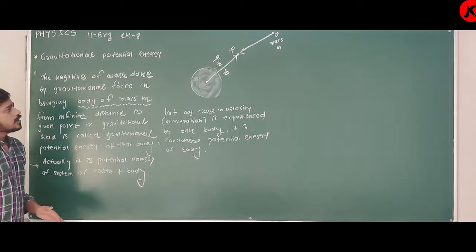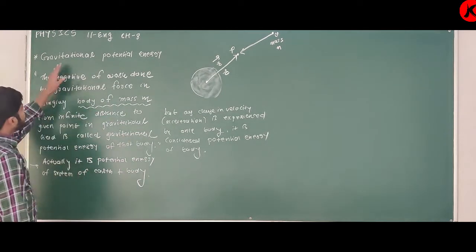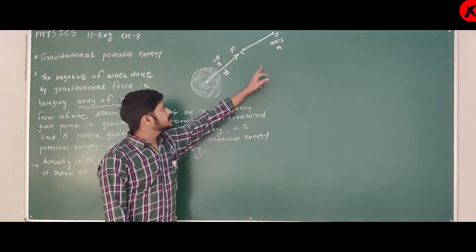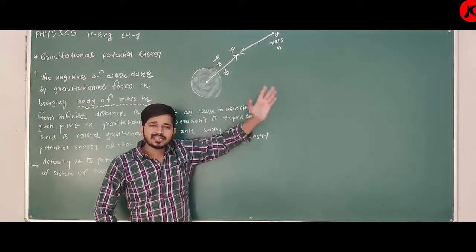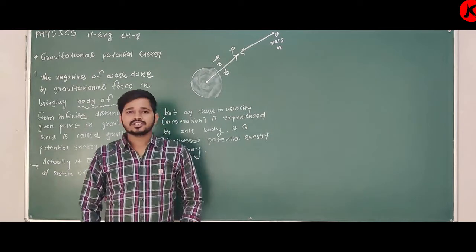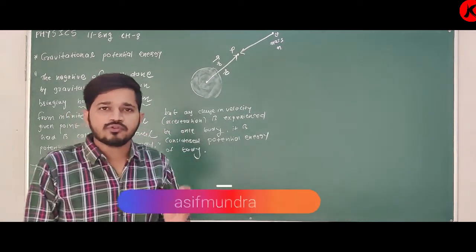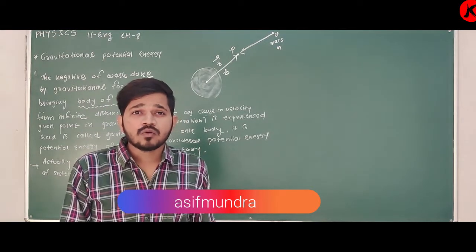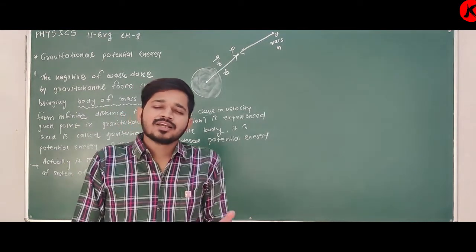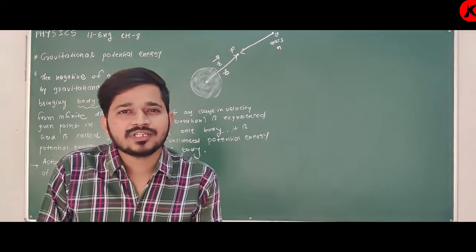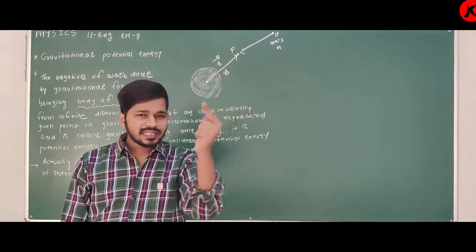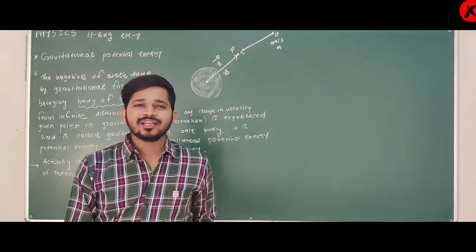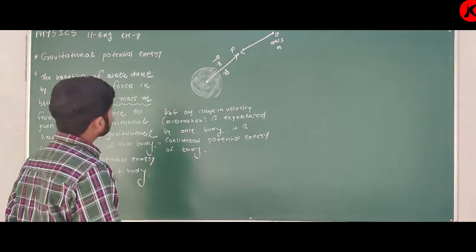Now, how to obtain the equation of gravitational potential energy? What is the difference? The difference is you have to put only mass m. So remember the last theory. First of all, you have to find the force. The equation of force, F is equal to G Me 1 upon r square. You have to replace that 1 by m. So in each and every equation you will get m, and at last you will get this equation.